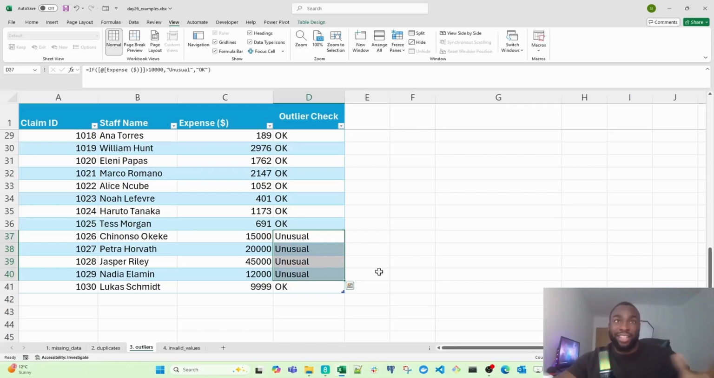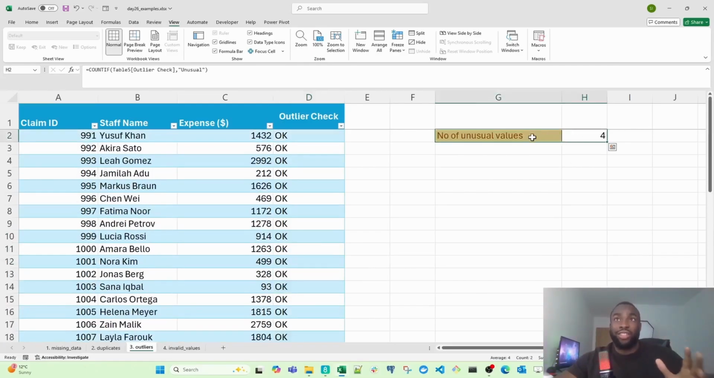We can go back to the finance lead and say, we found 4 unusual transactions that fall outside of our normal spending habits. They may be genuine, but we do recommend double checking them before you sign it off.